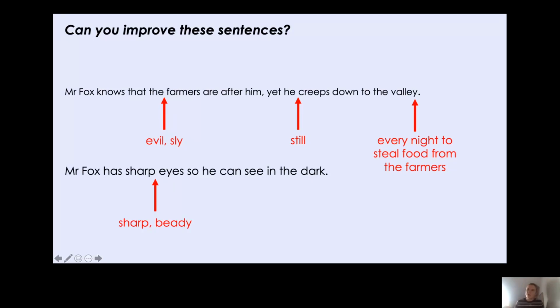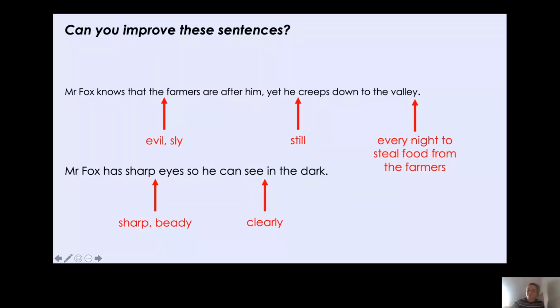Now, how can you see in the dark if you have sharp eyes? Could I use an adverb here? Oh, I know. I wanted to use clearly here. Mr. Fox has sharp, beady eyes, so he can see clearly in the dark. So there we go. That's how I've improved these sentences, but you might have thought of some other ways to improve them, which is absolutely excellent.